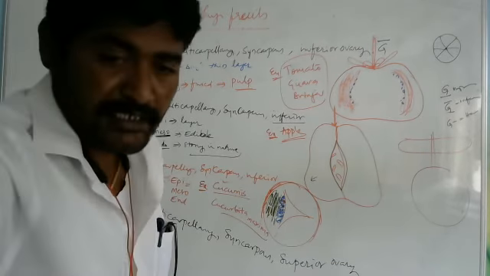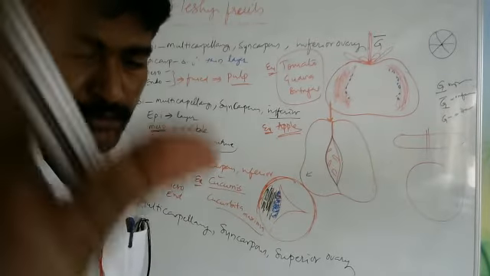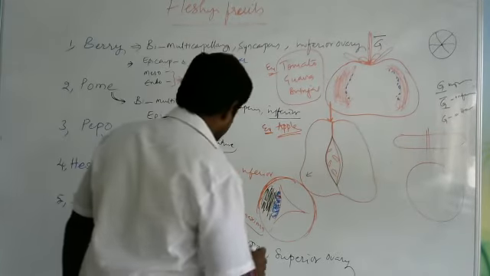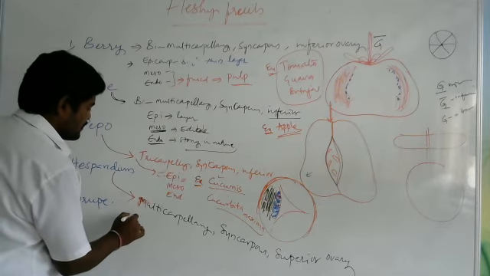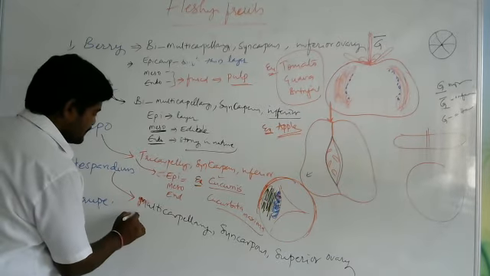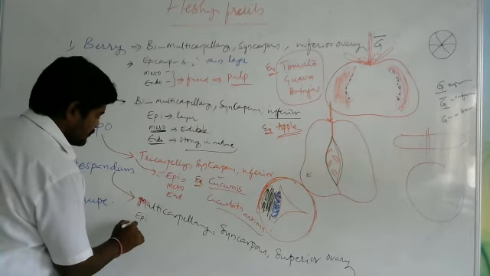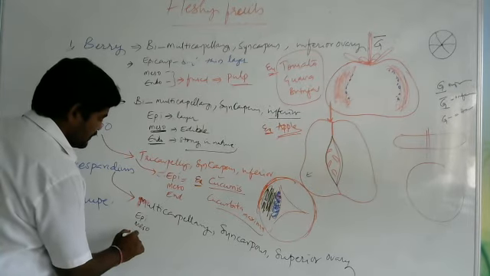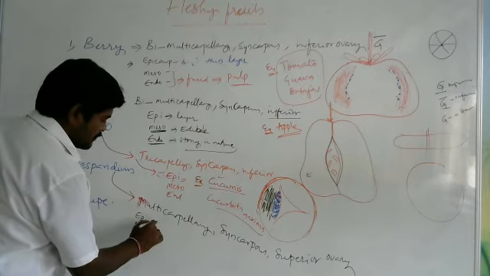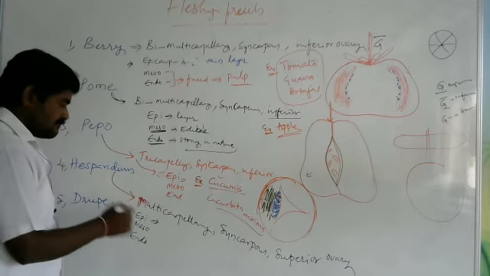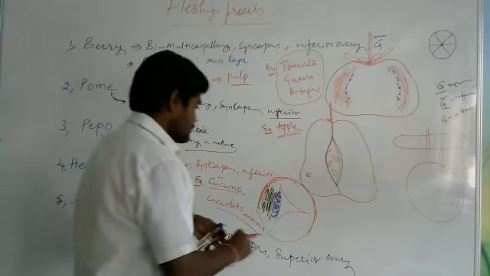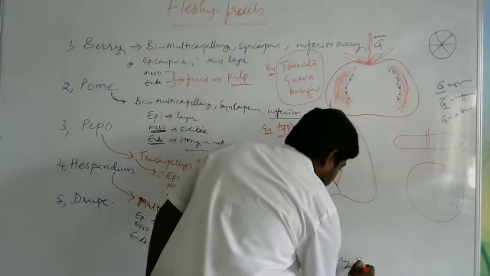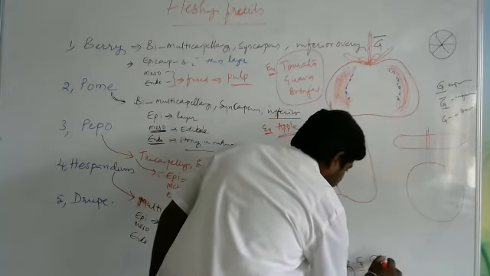Is it clear? Right. Now you see, here also the pericarp consists of three layers: epicarp, mesocarp, and endocarp. If you take an example, then you can easily understand. For this, the example is citrus.